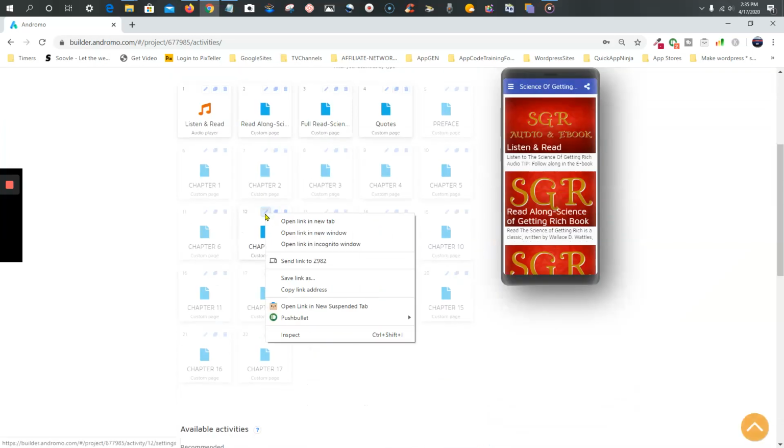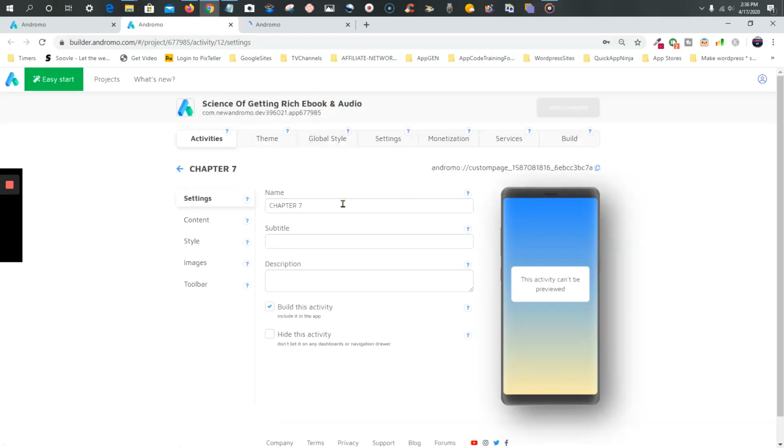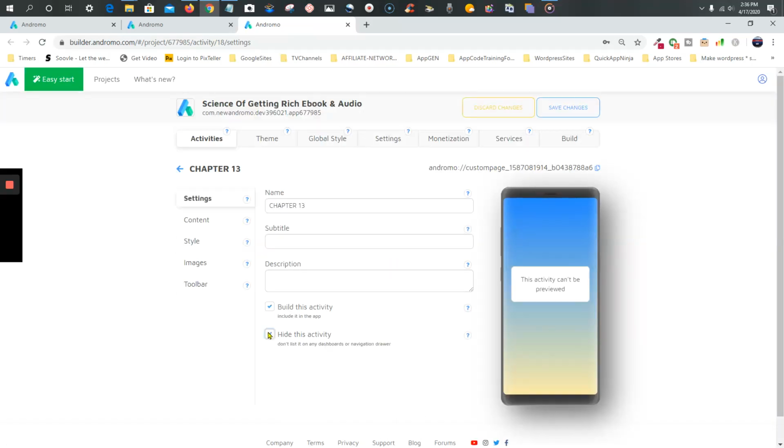Let's see. And right click on this one. In other words, right click on all of them and just hide it. Let's see that one. This one. Okay. And make that hide, save changes.